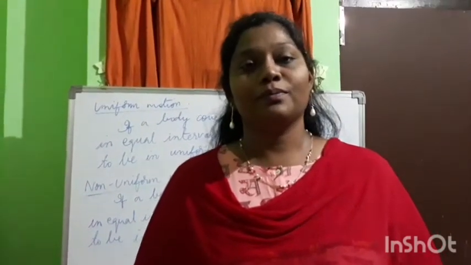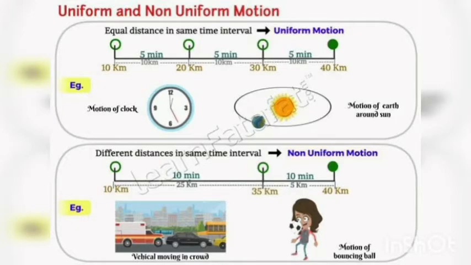See, children, here in the first picture you can clearly see an example for uniform motion. Here if you see the time interval, it is 5 minutes and the distance travelled is from 10 kilometers to 20. If you observe the 3 points, the same distance has been travelled in equal intervals of time. The time period is 5 minutes and the distance covered is 10 kilometers.